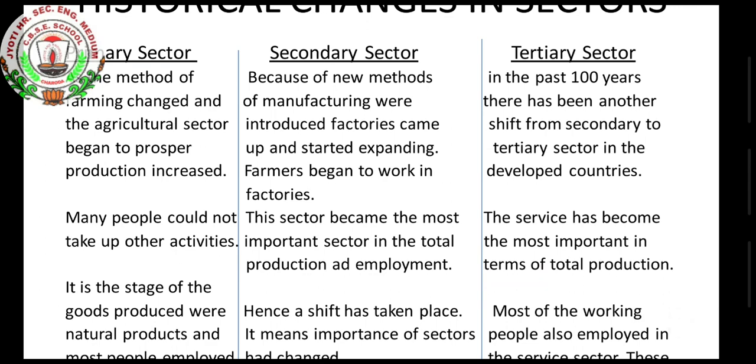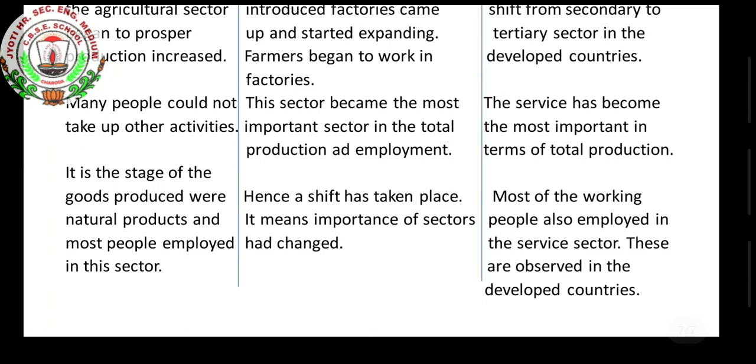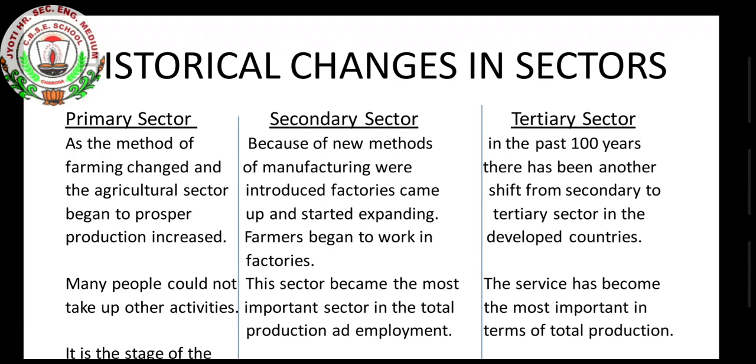In the secondary sector, because new methods of manufacturing were introduced, factories came up and started expanding. Farmers began to work in the factories. This sector became the most important sector in total production and employment. Hence, a shift has taken place. It means the importance of sectors had changed. The third is the tertiary sector.